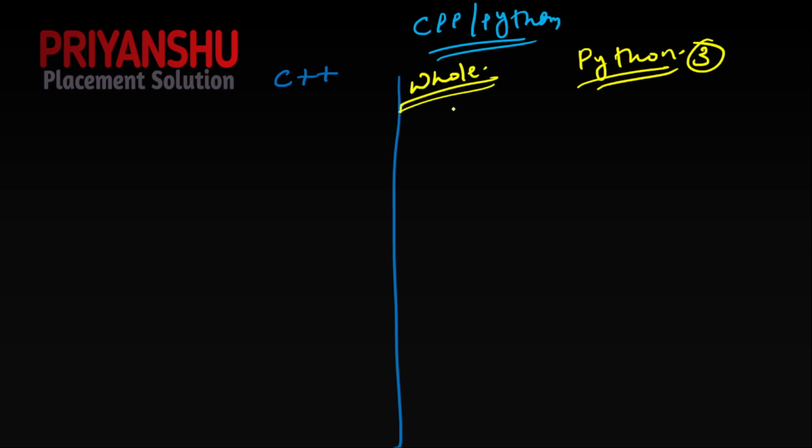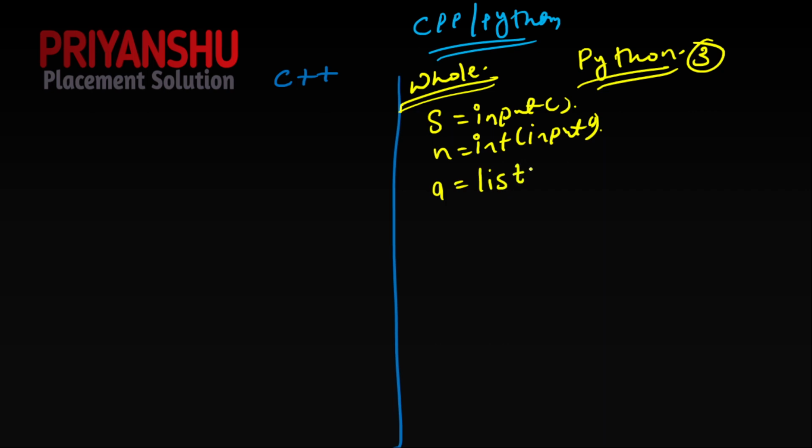First, we need to take a string, so s equal to input. Next we have n equal to int input, that is the number n. In the next line, we have a list of characters, or an array of characters, or we can take the characters one by one. It's our wish. So I am taking a list, just an example, a equal to list of map of, like that. I will write the whole code in an IDE, don't worry. Just try to understand the pseudo code right now.